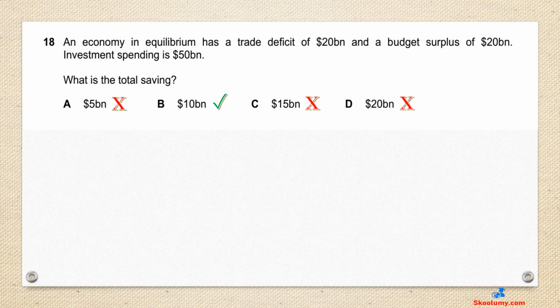Total leakages amount to $40 billion, $20 billion plus $20 billion. Investment spending is an injection. Total leakages of $40 billion is less than total injection of $50 billion. The difference of $10 billion is saving, a leakage. This is obtained by subtracting $40 billion from $50 billion.